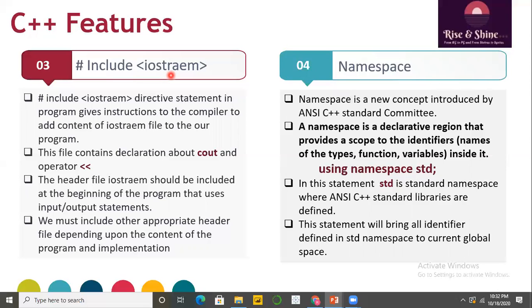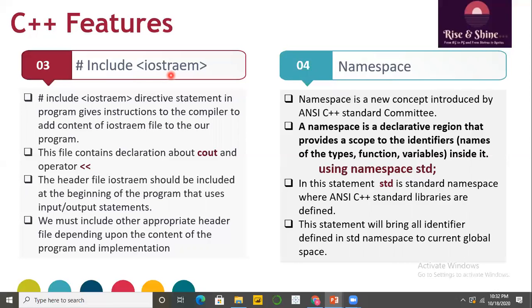So this statement will bring all identifiers defined in that standard namespace into the current global space of our application or program. So a namespace is nothing but a declarative region.